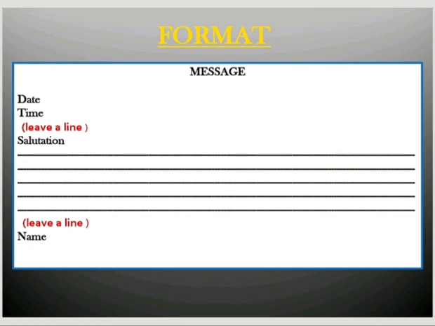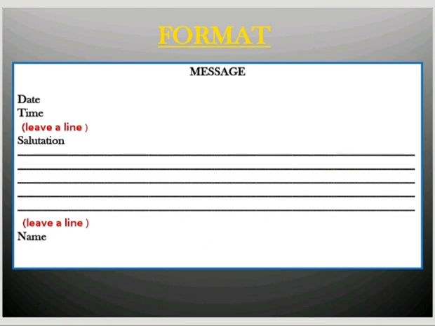As I said earlier, you need to first draw the box outside before you start writing the message. For your convenience, you can draw the top line and the side lines first, and once you end the message, you can draw the final line at the bottom. Second is the heading as message. It should be in uppercase. Uppercase means capital letters. We write it in capital letters to attract the vision of the person it is being written to, so that the person notices that.